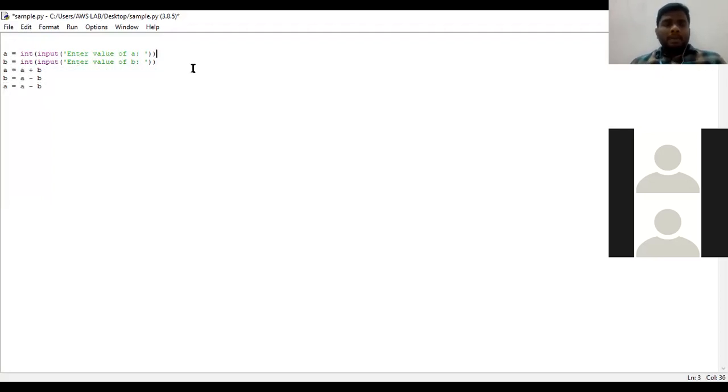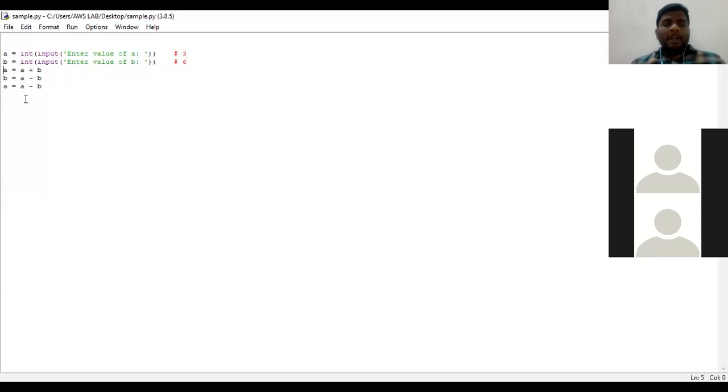Suppose I give the value of A as 3 at runtime, and I give the value 6 for B. Clear? So the value of A is 3 and the value of B is 6. Now how are we going to swap the values?